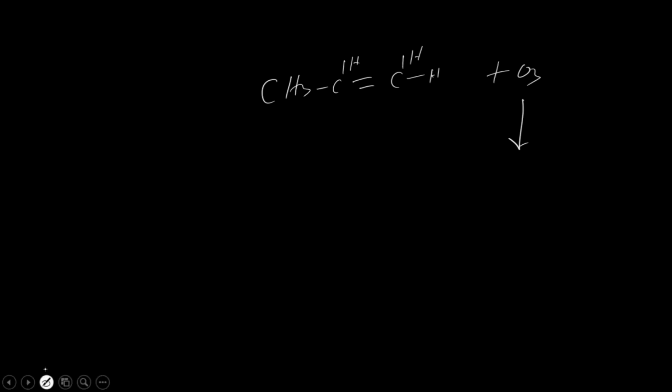Suppose we take the CH3, CH double bond CH2. Now in this case, what will happen? We take the ozone. Now simply this bond will be lost, and what will happen?